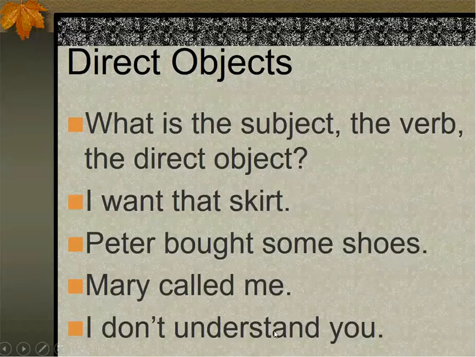I don't understand you. I would be the subject. Don't understand would be the verb in the negative form. I don't understand whom? You. You would be the direct object.